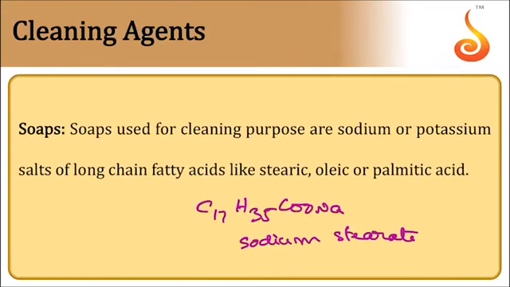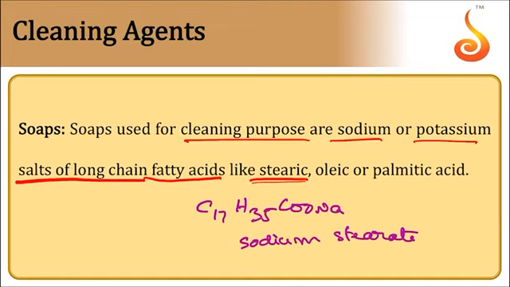Cleaning agents, soaps. Soaps used for cleaning purposes are sodium or potassium salts of long chain fatty acids. Example, sodium stearate, sodium oleate, sodium palmitate. So the stearic acid, a fatty acid, when it is subjected to saponification with sodium hydroxide, we can get sodium stearate. This is the chemical present in soap. Or oleic acid may be there as fatty acid. This is an unsaturated fatty acid present in oils. Or palmitic acid, sodium oleate, sodium palmitate present in the soap.